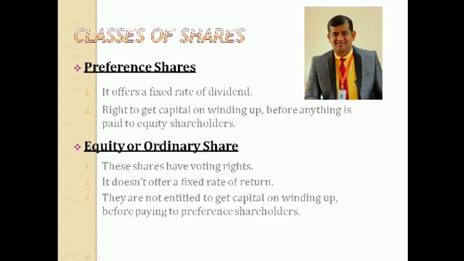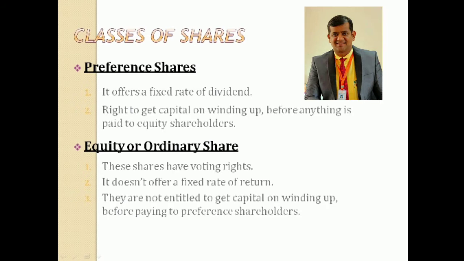Second point: it does not offer a fixed rate of return. In preference shares, we said in point number 1 that it offers a fixed rate of dividend, such as 12%, 10%, or 8%. That particular percentage of profit or dividend is fixed, and it will be paid to the preference shareholders.